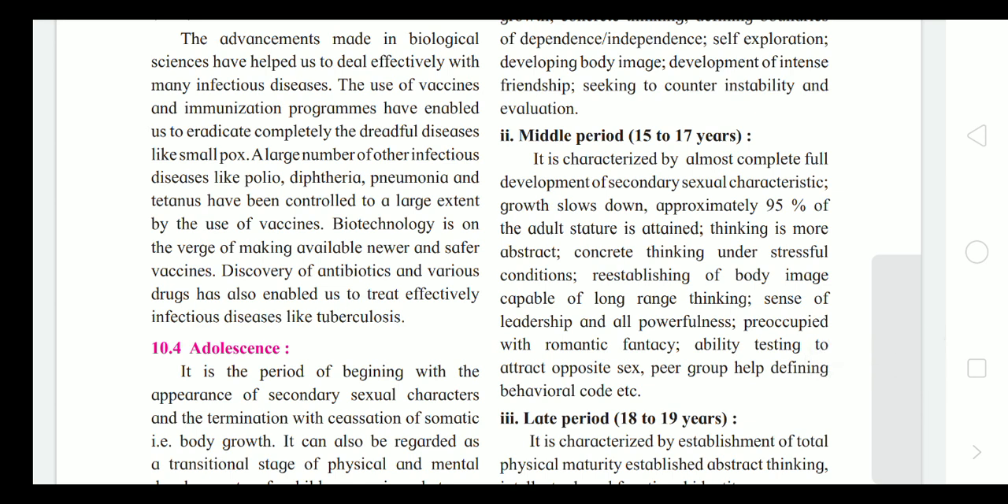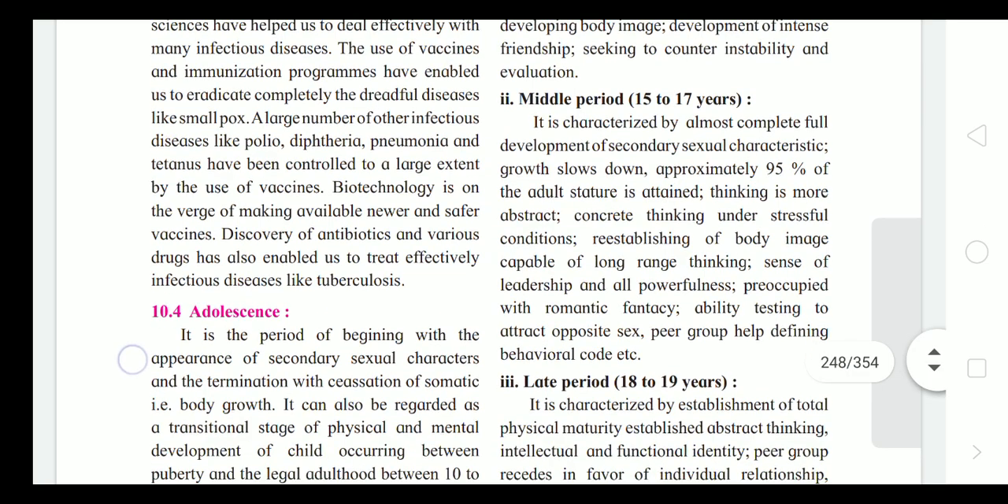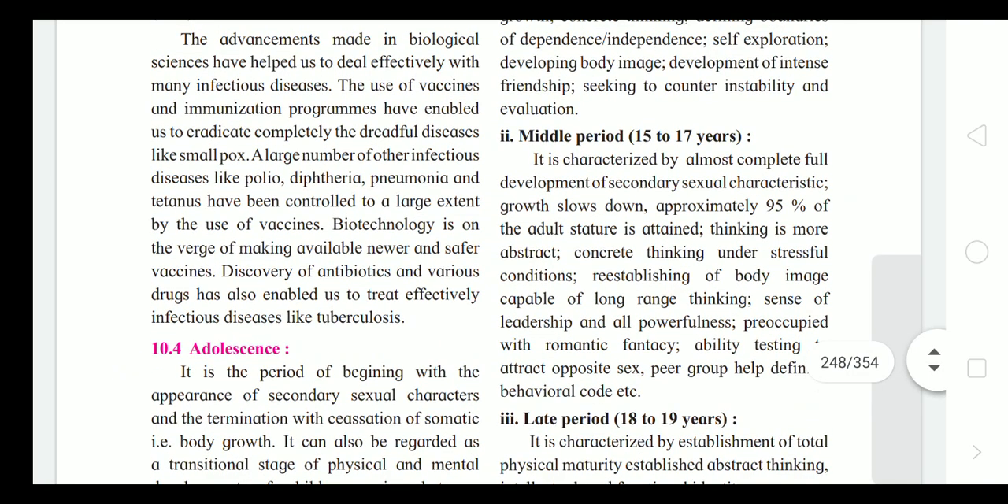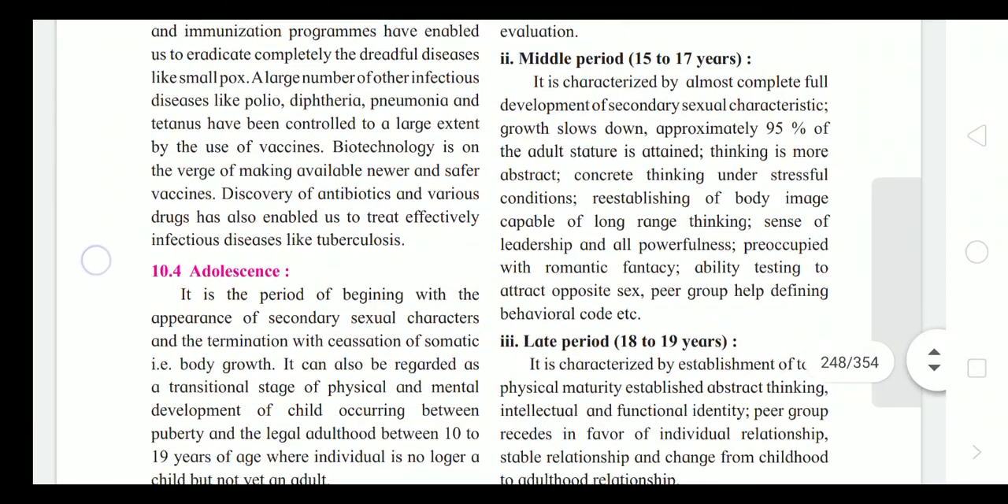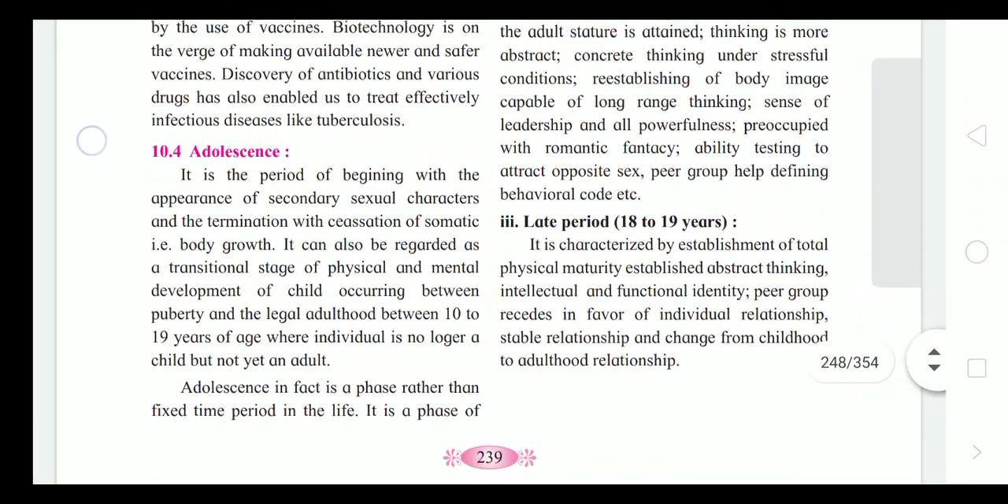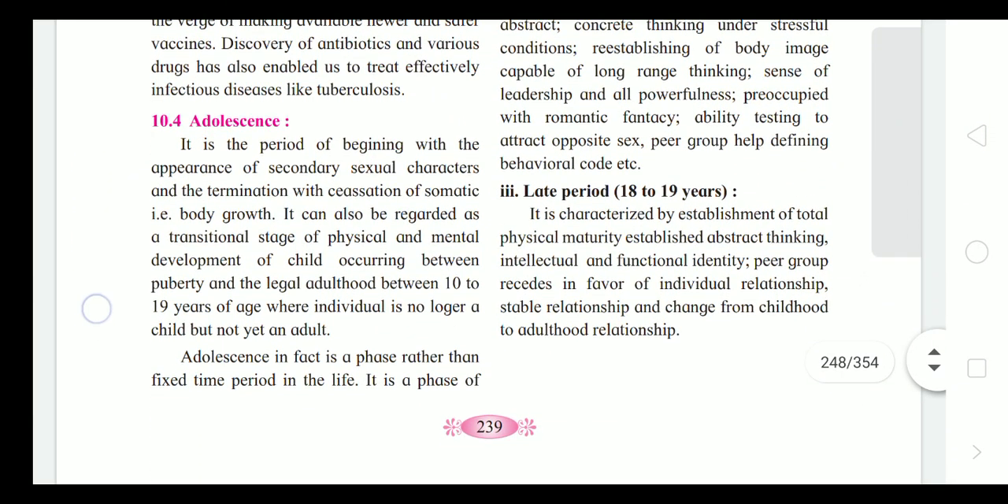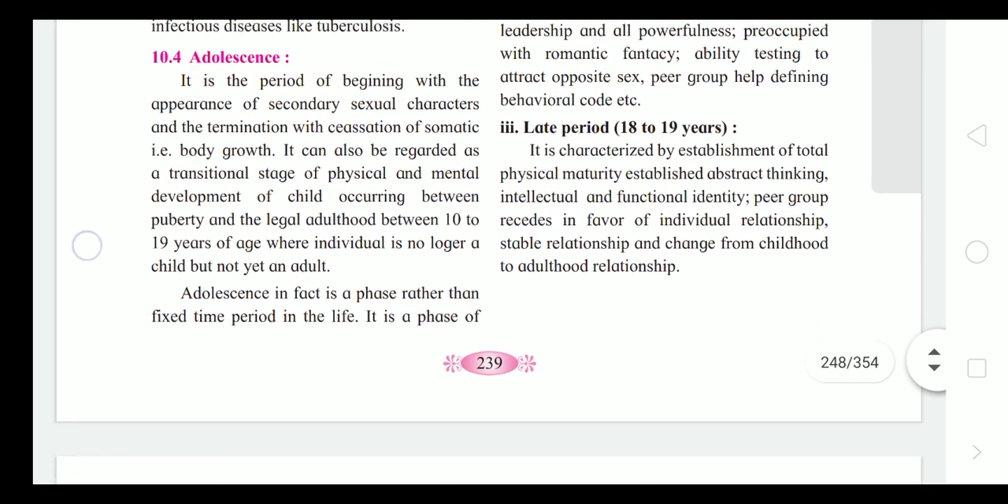Advancements made in biological sciences have helped to deal effectively with many infectious diseases. The use of vaccines and immunization programs has enabled us to eradicate completely dreadful diseases like smallpox, and a large number of other infections. We have completed AIDS here and we are just winding up with this paragraph. Biotechnology is on the verge of making available newer, safer vaccines. The discovery of antibiotics and various drugs has also enabled us to treat effectively infectious diseases like tuberculosis.